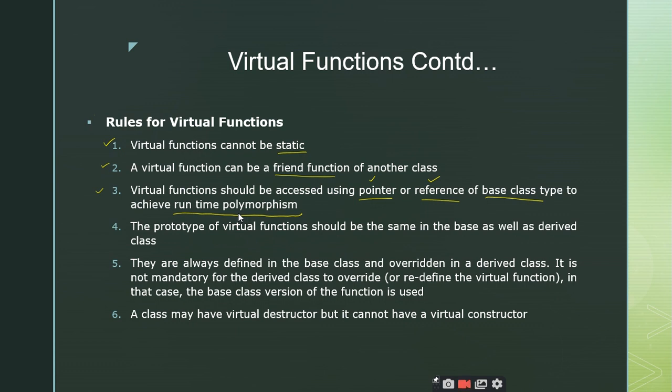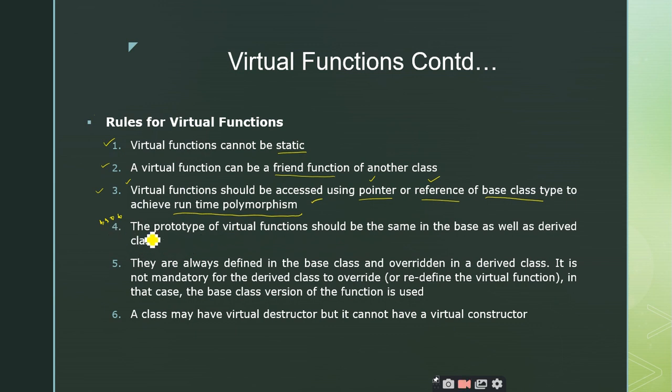That's it, right? So as you know the differences between compile time and runtime. When we have runtime polymorphism or virtual functions, they should be accessed using the pointers or references of the base class only. Then only you can implement this runtime polymorphism, right? And this is a very important point. As I told, what should be the signature of the virtual functions inside the base class and inside the derived class? Are they equal or do they differ from each other? Equal, sir. They must and should be equal.